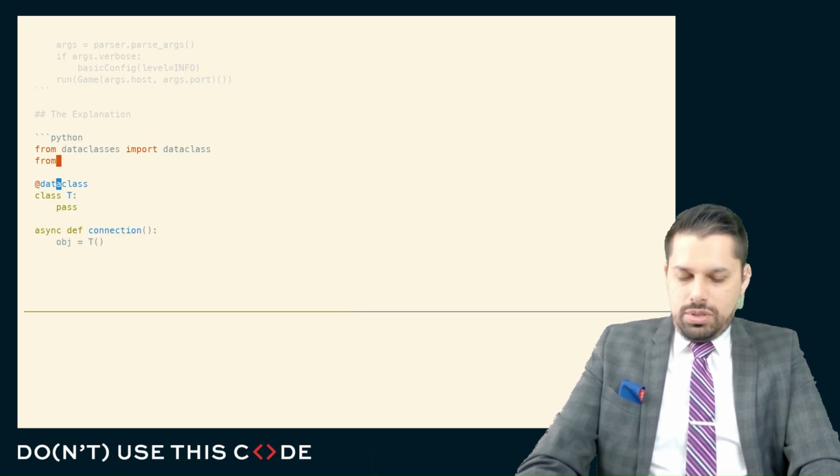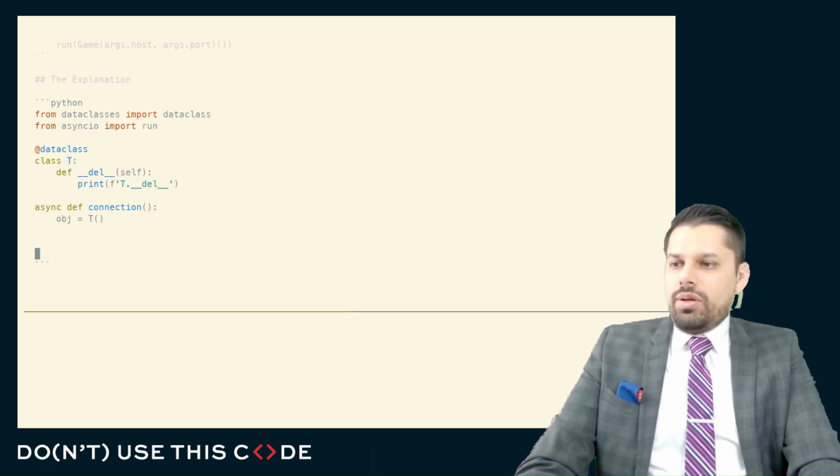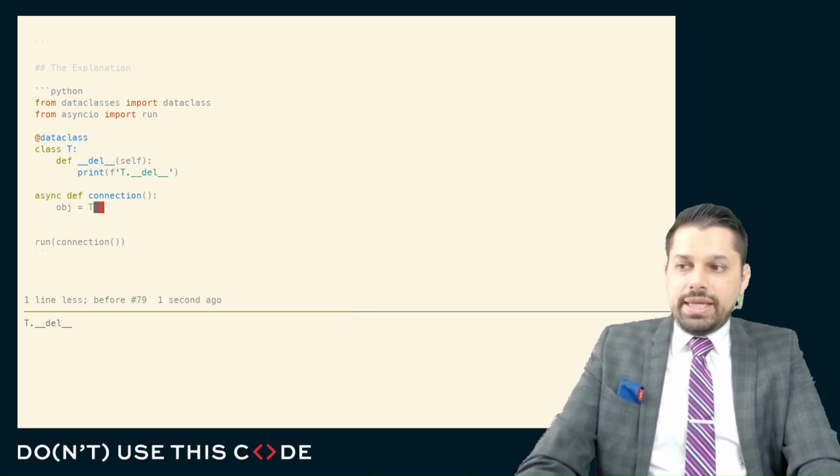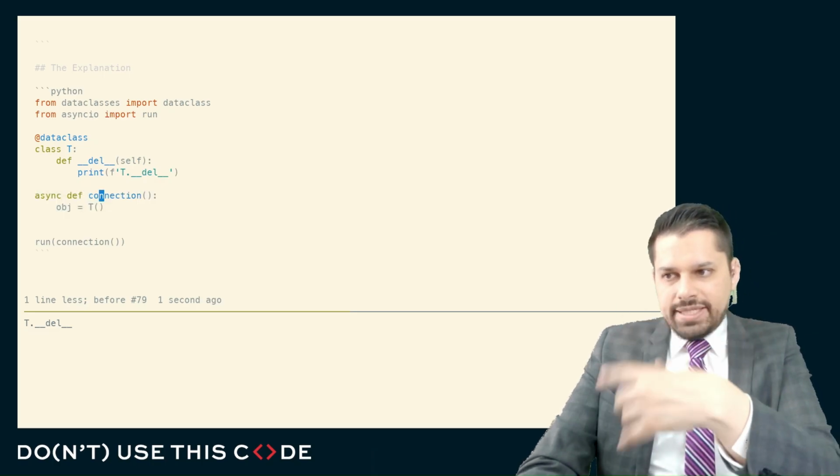So I can even show you where this thing gets deallocated. So here we'll see the deallocation, and we'll run our asynchronous task. You'll see this thing gets deallocated at the end of running this asynchronous task as everything is being cleaned up.